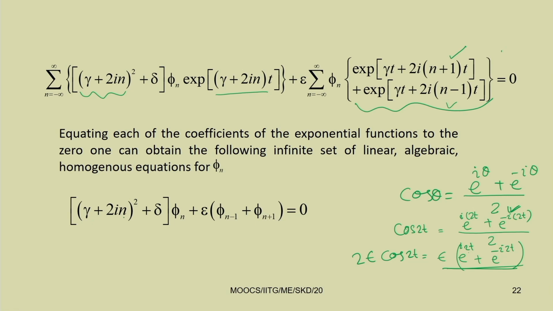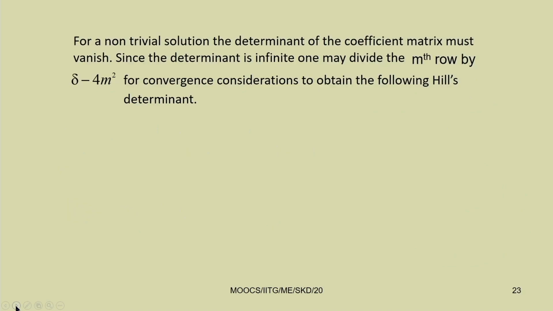So, this is (gamma plus 2 i n) whole square plus delta into phi n plus epsilon into phi n minus 1 plus phi n plus 1 into e to the power (gamma plus 2 i n) t equal to 0, as the exponential function cannot be 0. So, this must be equal to 0. Now, from this equation, for a non-trivial solution, that is non-zero, the determinant of the coefficient matrix must vanish. Here we have an infinite number of equations. So, that is why we have this infinite determinant.